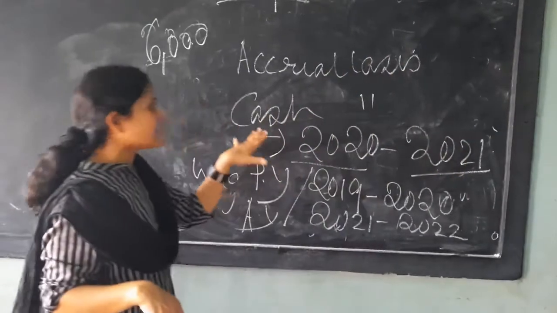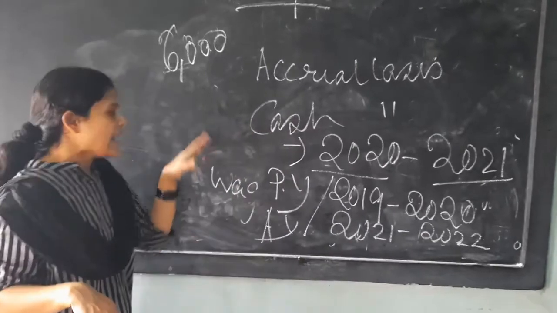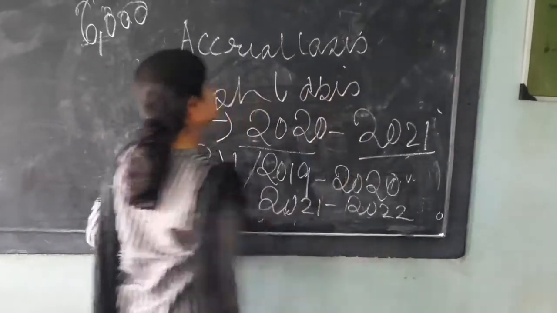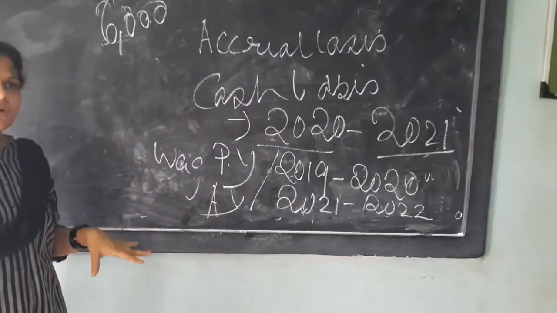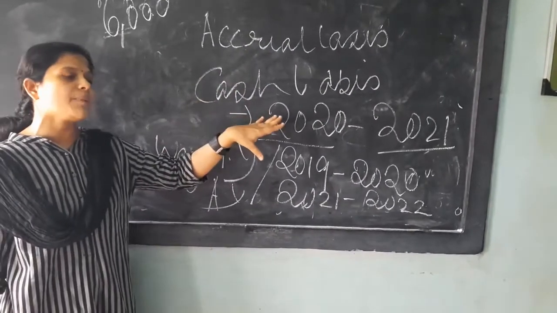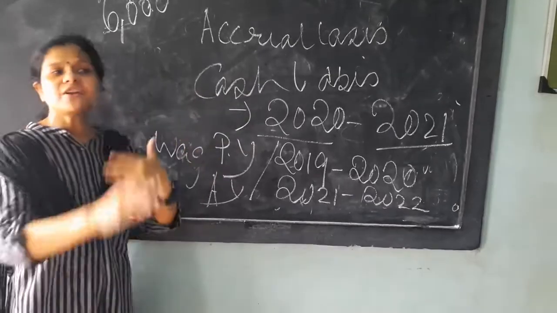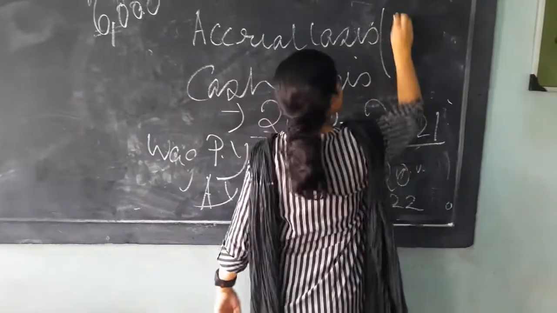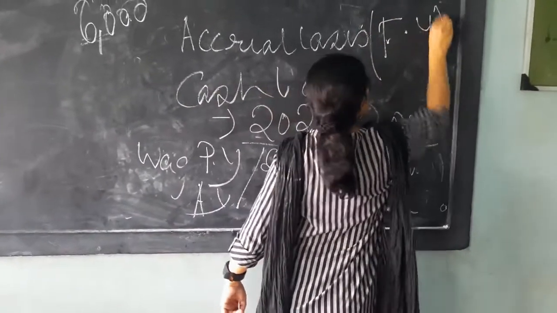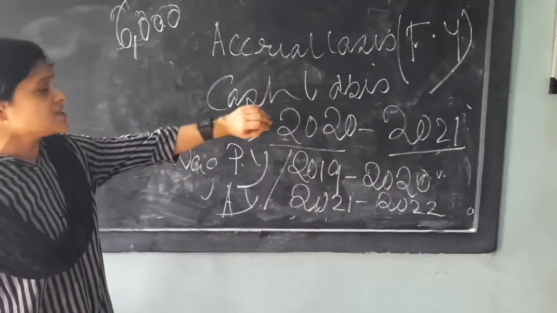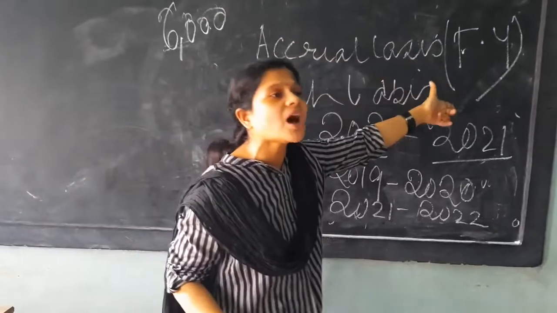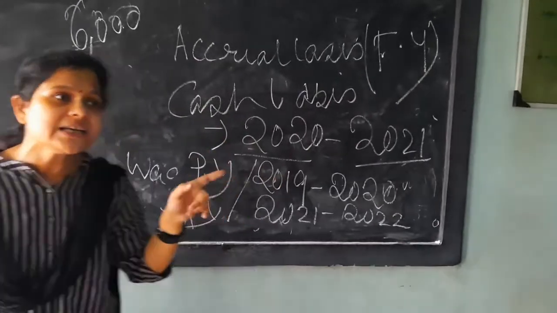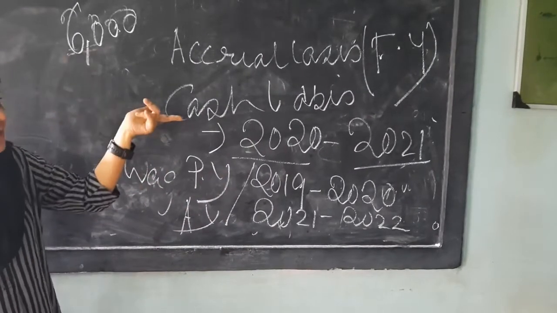That's why the cash basis is not at all the logical basis of accounting, because in cash basis different types of years are included, whereas the accrual basis only considers the financial year. If the expenditure and income match with the financial year, then it will be taken into consideration, whether or not it is paid in that year.